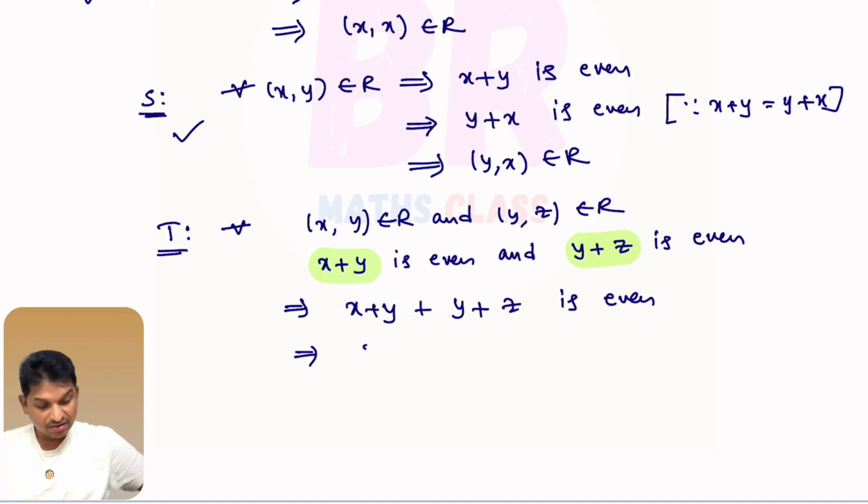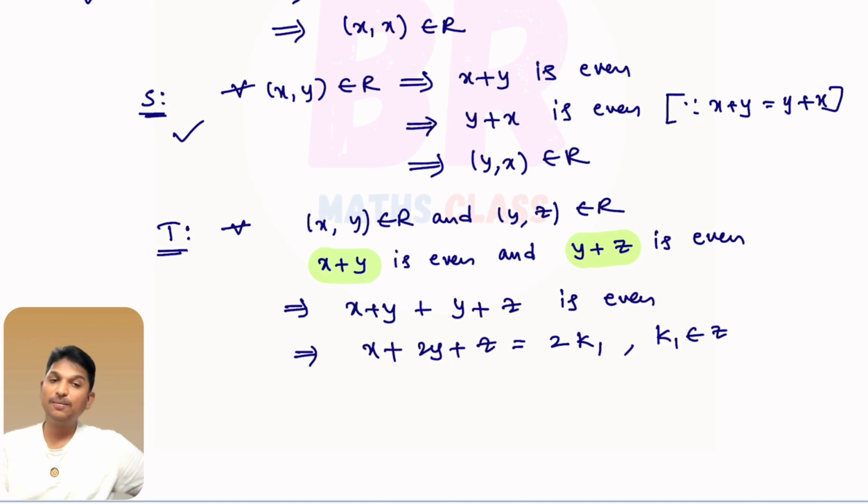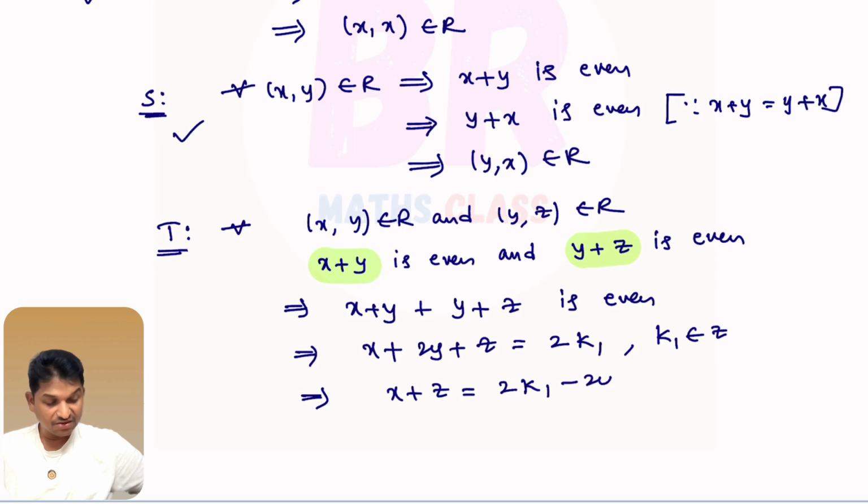I'll write this: x plus y is 2y plus z. As it is even, I'll write it as 2k1, where k1 is some integer. Okay, right? Now, what is x plus z from this? x plus z is 2 times k1 minus 2y, right? From this, what is x plus z? x plus z is 2 times (k1 minus y).